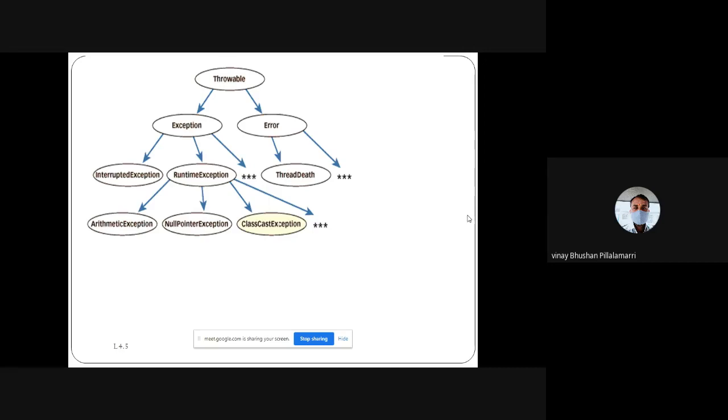Again, there are other subclasses. Under Error, we have objects like ThreadDeath, which is when the procedure is completely stopped; we call that thread death.